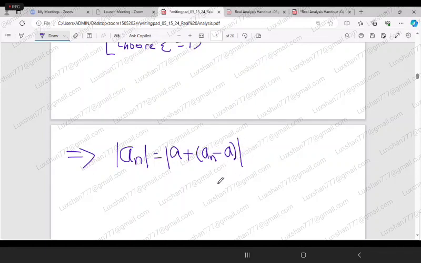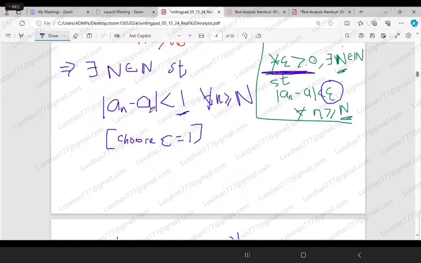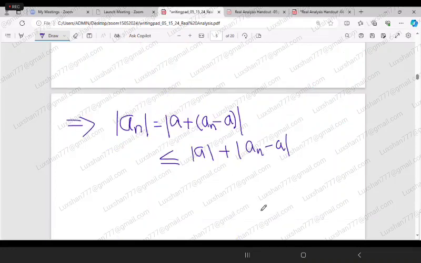So this is less than or equal to, using the triangular inequality, mod of a plus mod of a_n minus a. But according to this one, mod of a_n minus a is less than 1. Therefore, you can write this as less than mod of a plus 1.